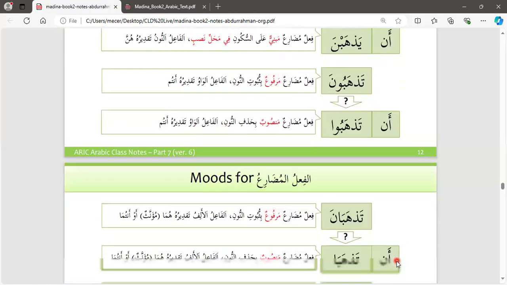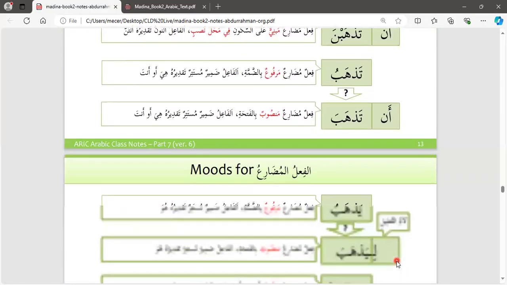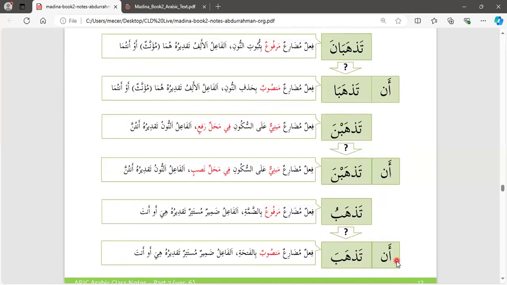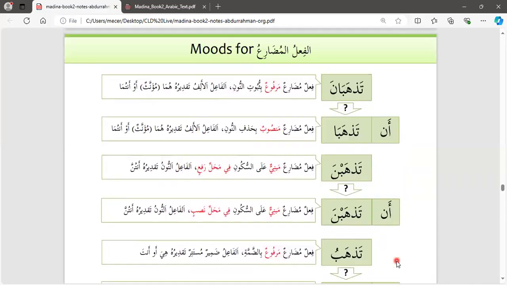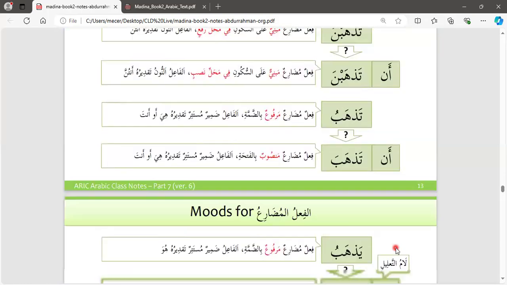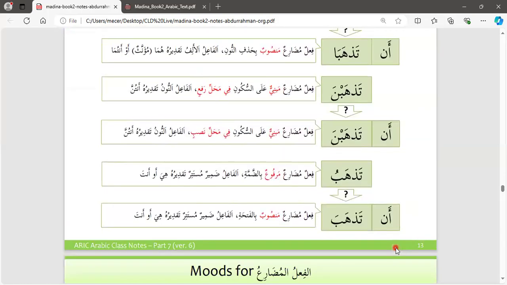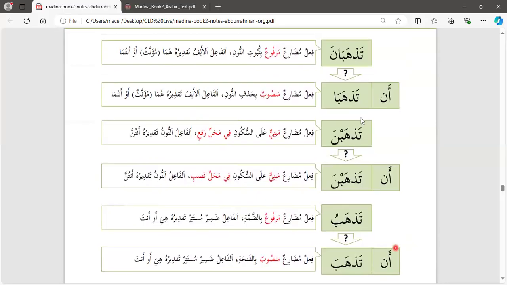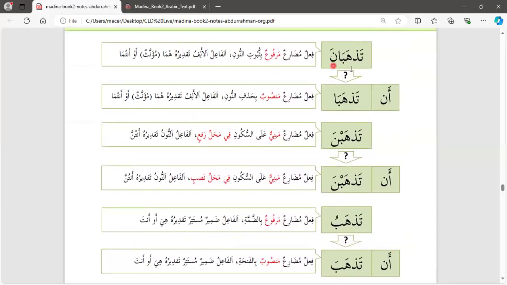Okay. So we will be looking at some of the modes of the verbs. There are quite a number as we look at some of the particles that we've already learned. Let me conclude with this, because next we are going to learn new particles, inshallah. So let's conclude with this: tadhaban. تذهبان فعل مضارع مرفوع بثبوت نون. الفاعل الألف تقديره هما مؤنث أو أنتما.